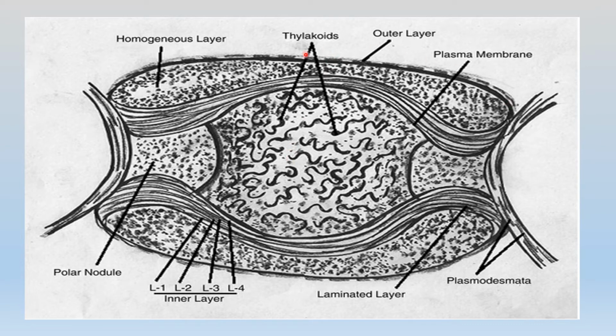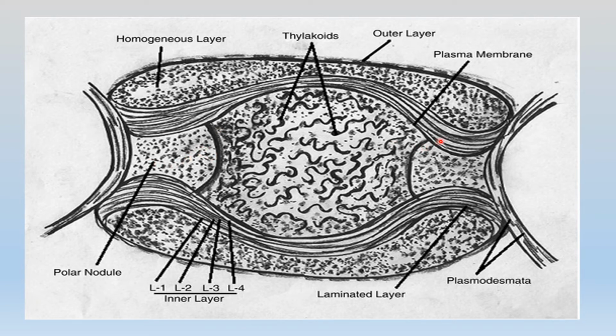And so we see that there is the outer glycocalyx, then the cell wall, then the plasma membrane, and there is a polar nodule. Here it is shown with two polar nodules. But if the cell is terminal, that is present at one end, there will be just a single polar nodule.